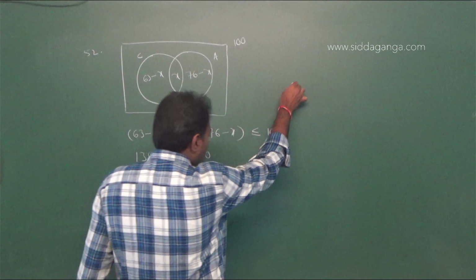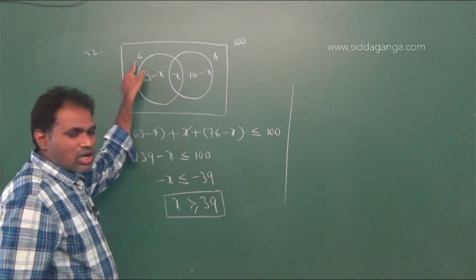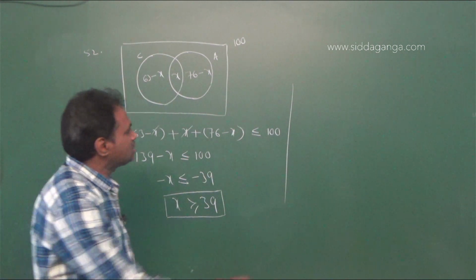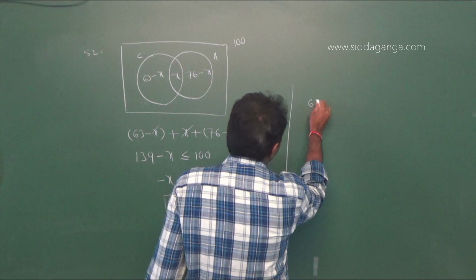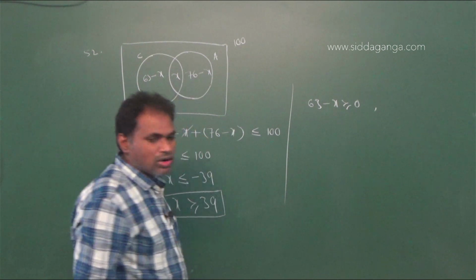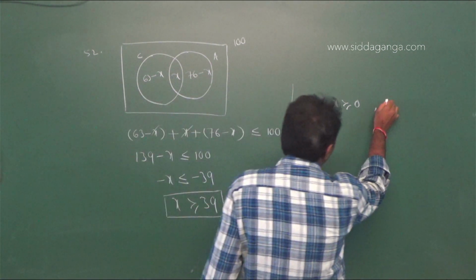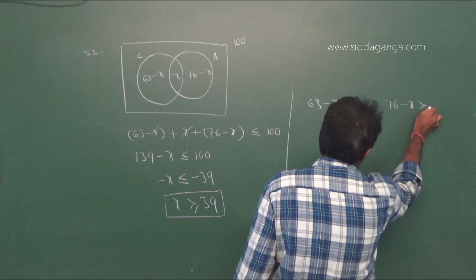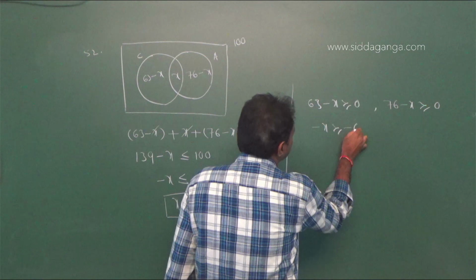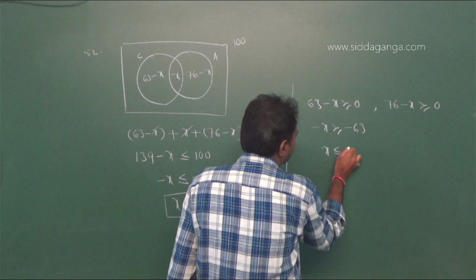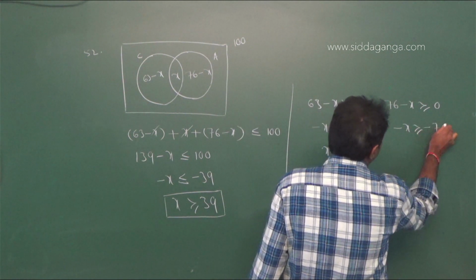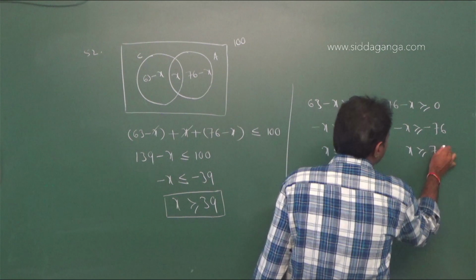And also know that people who like only cheese is 63 minus x, which is always greater than or equal to 0. And people who like only apples is 76 minus x, which is always greater than or equal to 0. Therefore minus x is greater than or equal to minus 63, so x is less than or equal to 63. Next, minus x is greater than or equal to minus 76, so x is less than or equal to 76.